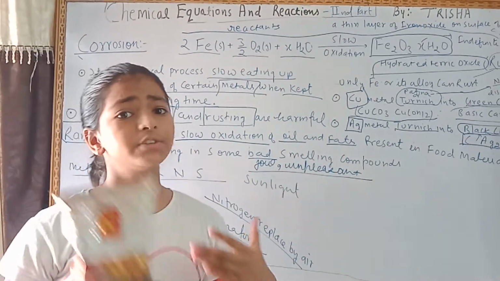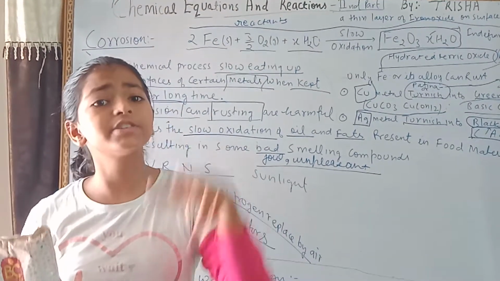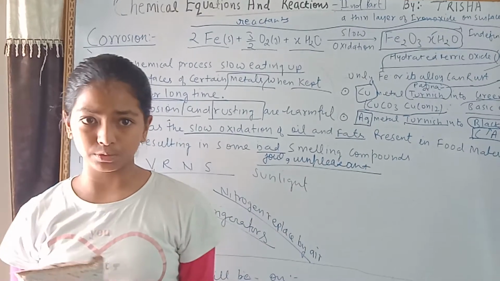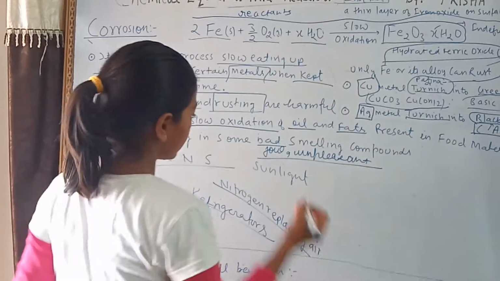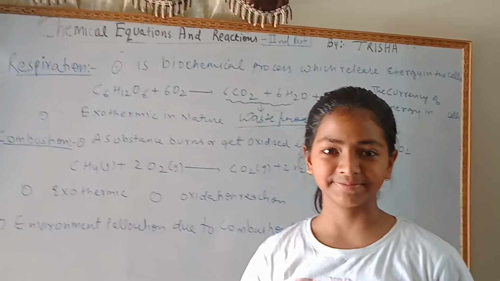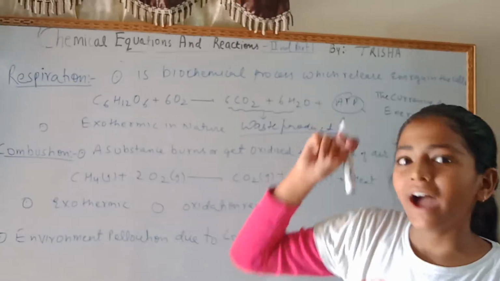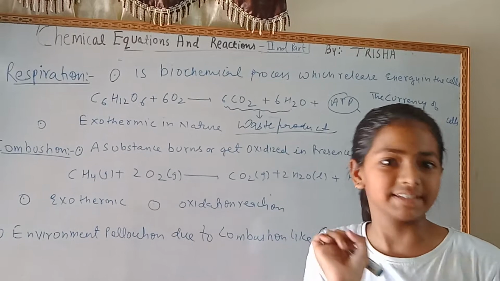Nitrogen is filled in the food packages to drive out oxygen and to reduce the bacterial growth. Next, last but not the least, is the sunlight. VRNS method slow down the process of rancidity.